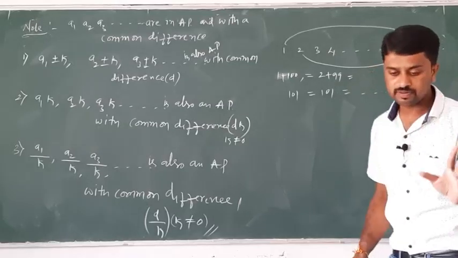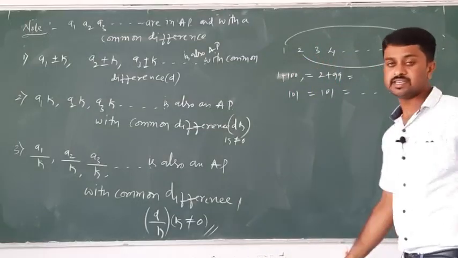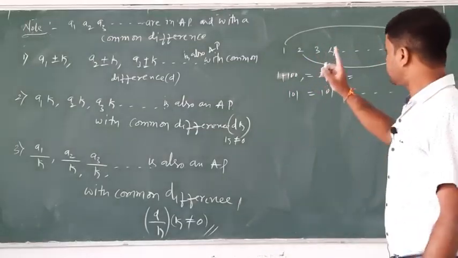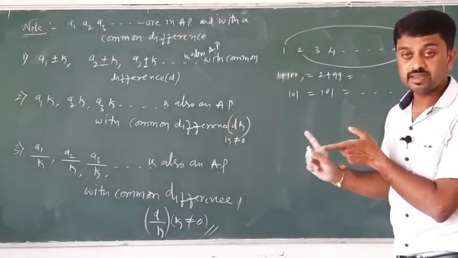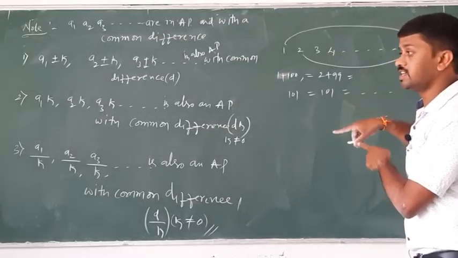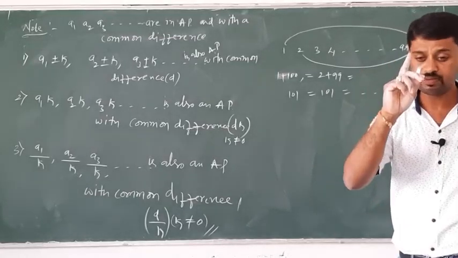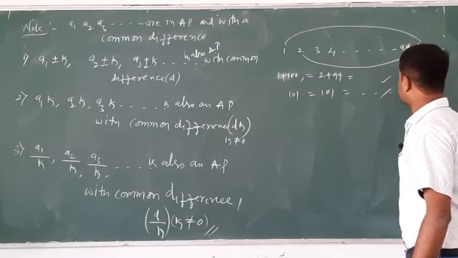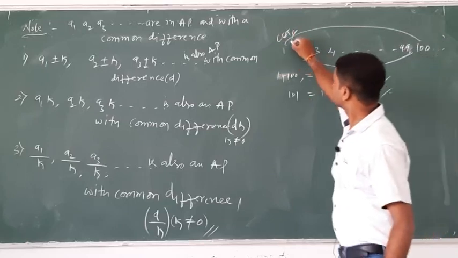Yes, therefore in the general condition, if a1, a2, a3 up to an is an AP, then a1 plus an is equal to a2 plus a(n minus 1) is equal to a3 plus a(n minus 2) and so on. This is one of the very important results, a very important concept especially for CET and JEE.